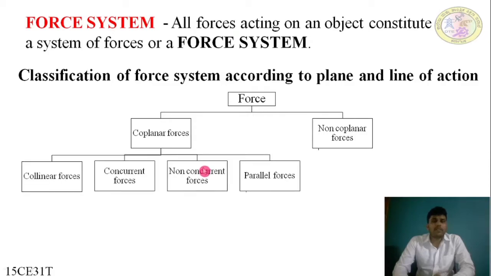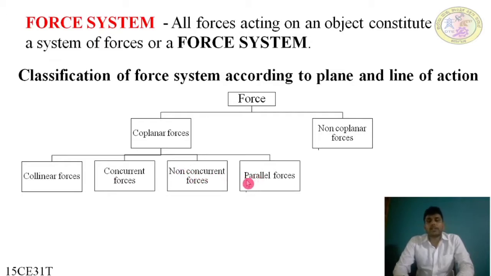Coplanar forces are further classified into 4 types: collinear forces, concurrent forces, non-concurrent forces, and parallel forces. What are collinear forces? Collinear forces lie in the same line of action, and concurrent forces lie at the same point of application. Non-concurrent forces are the opposite of concurrent forces, which do not lie at the same point of application.